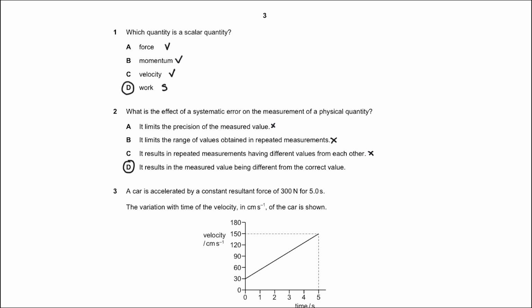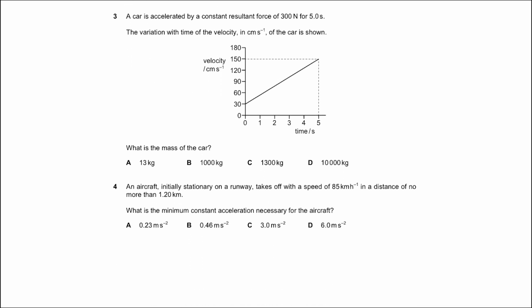When you talk about systematic errors like zero errors, what they end up doing is they basically result in your measured value being different from the correct value. So if there's a systematic error of, let's say, 2, your value would be either 2 greater or 2 lesser than the correct value, irrespective of how many times you perform the experiment. Moving on to question number 3.